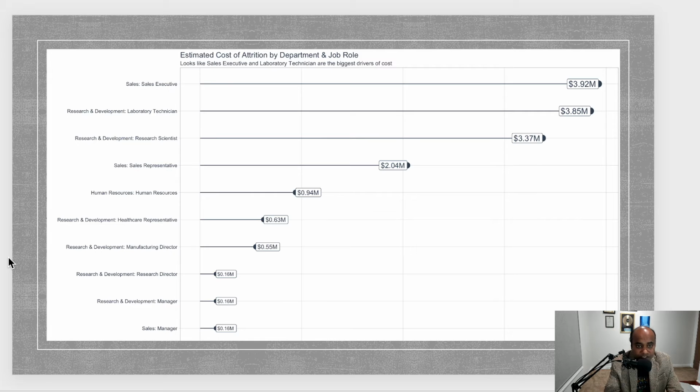So if you are able to reach this stage and say to the senior management, look, we have this kind of money that we are losing on attrition on a year to year basis, are we then able to go beyond and do modeling and identify what kind of recommendations and decision making we need to do to save some part of this cost?